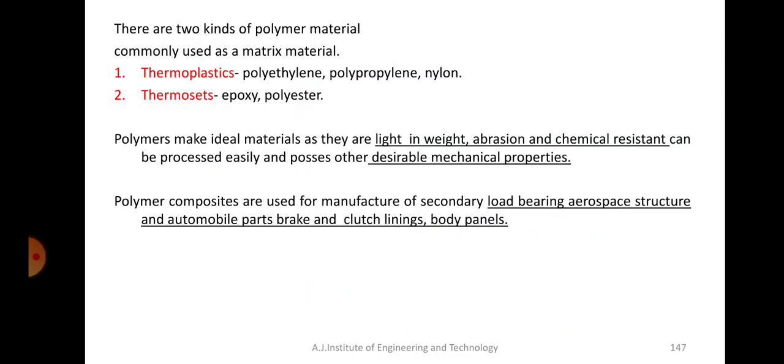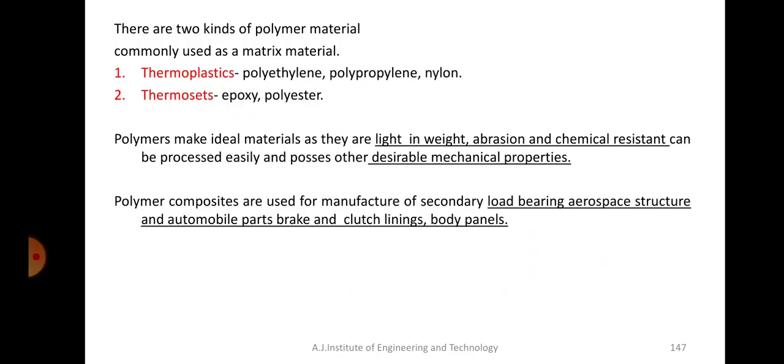There are two kinds of polymer material, which is the matrix material in this case: thermoplastics and thermosets. We have already studied what thermoplastics and thermosetting plastics are, so I will not go through them again here.